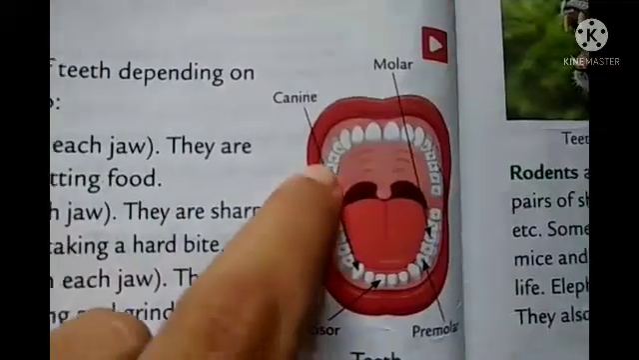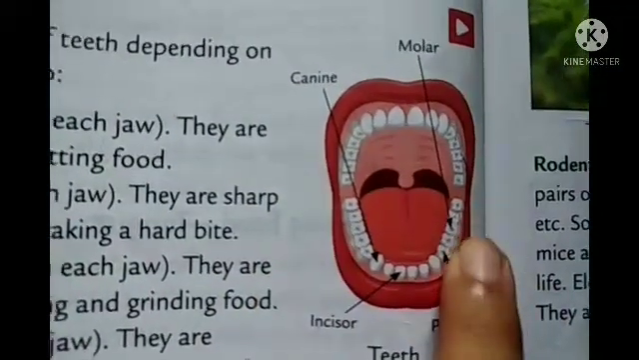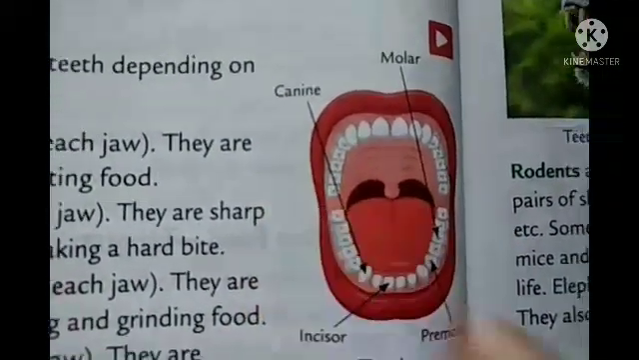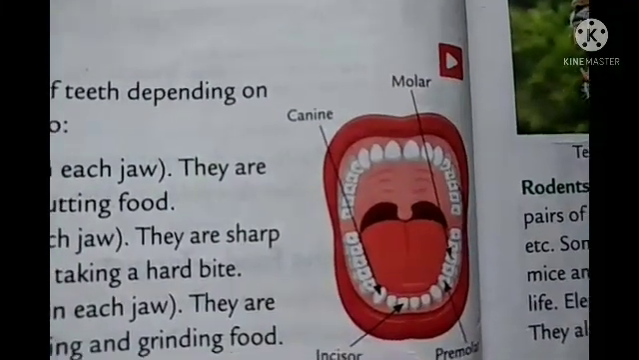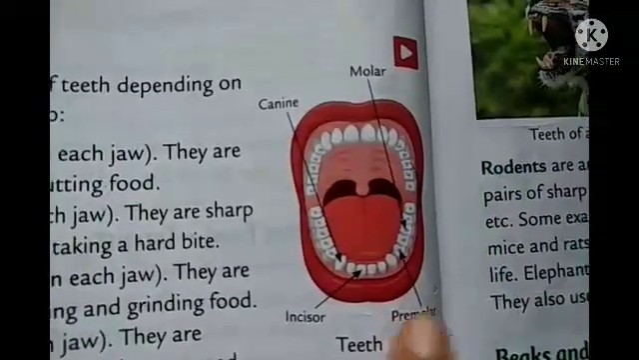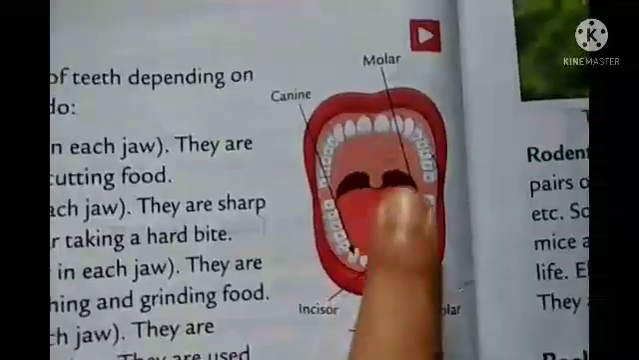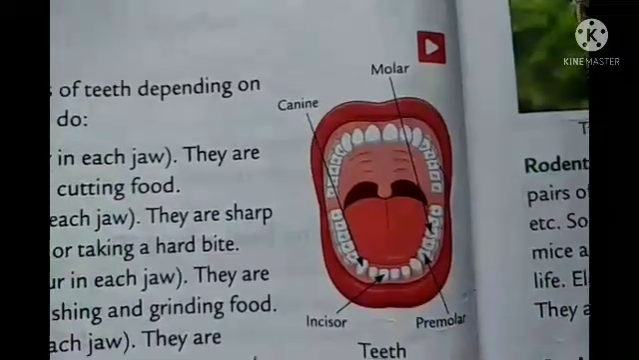Here, at the last, you can see these 3, and here these 3. From here also a set of 3 and 3. Okay, so 6 and 6, 12 teeth. They are broader and flatter, that means more broad, flat and thick than the premolars. You can differentiate them also. And they are used for grinding and chewing the food.